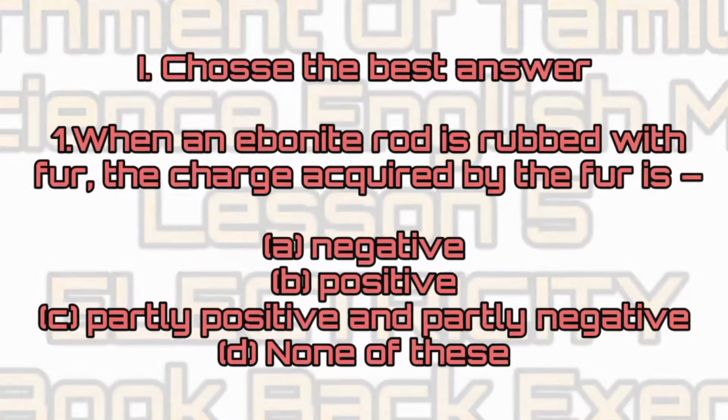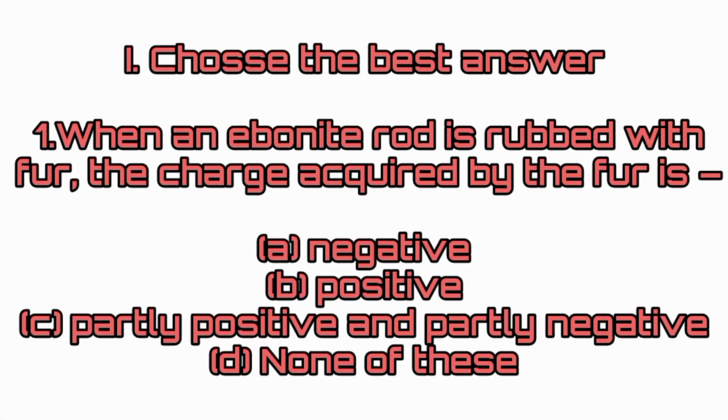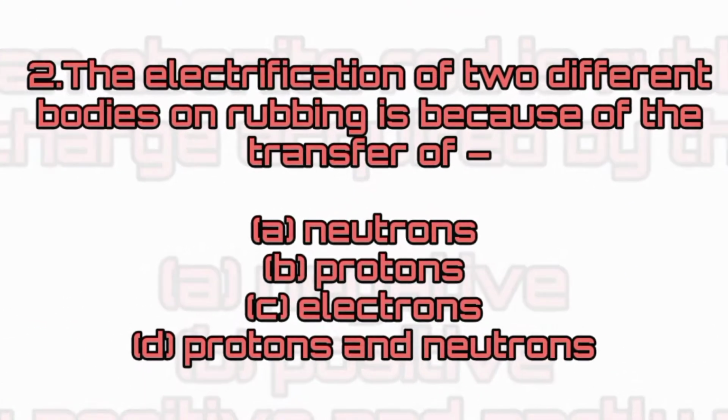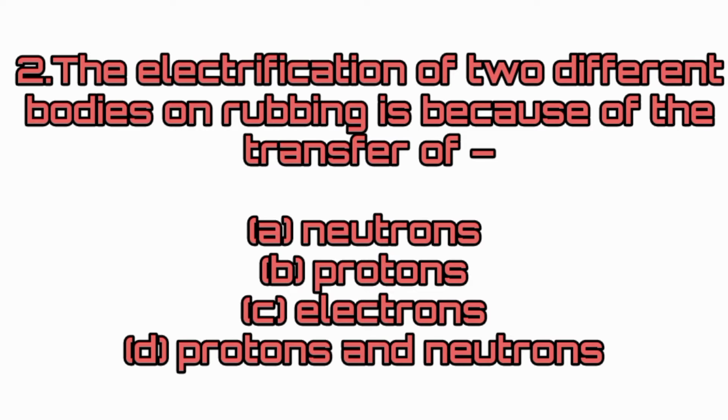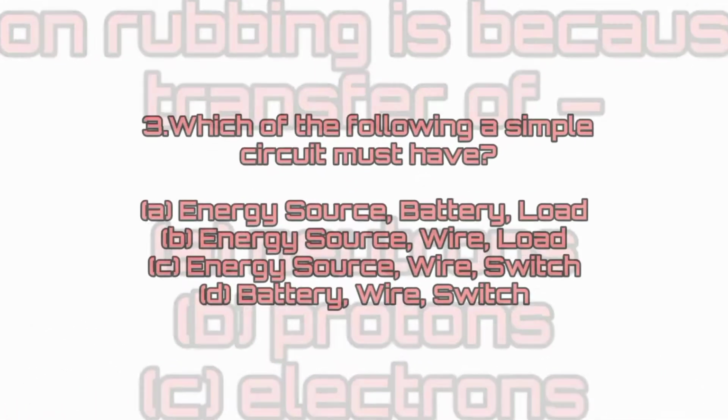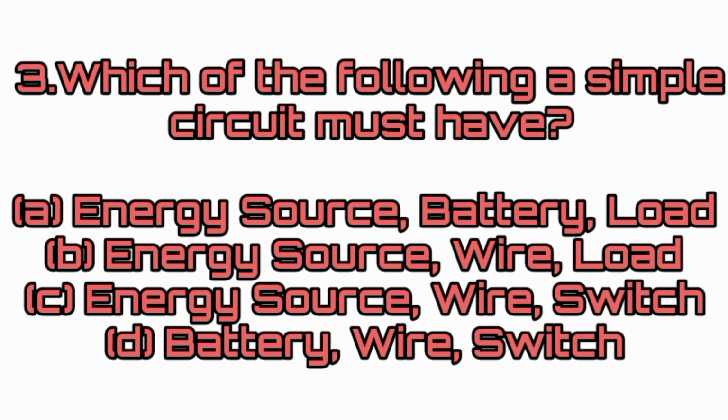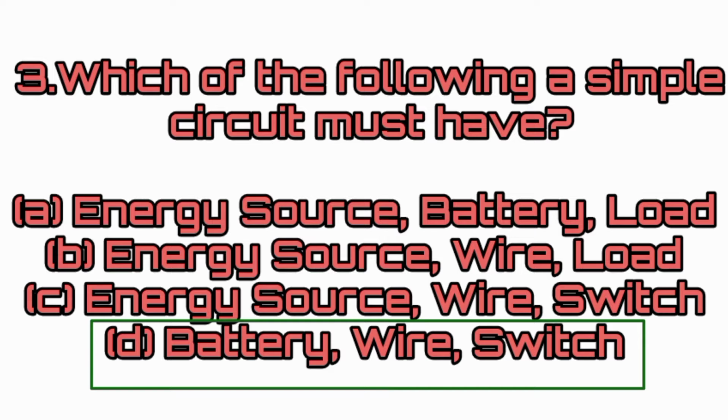Choose the best answer. When an ebonite rod is rubbed with fur, the charge acquired by the fur is answer option B, positive. The electrification of two different bodies on rubbing is because of the transfer of answer option C, electrons. Which of the following a simple circuit must have? Answer option D, battery, wire, switch.